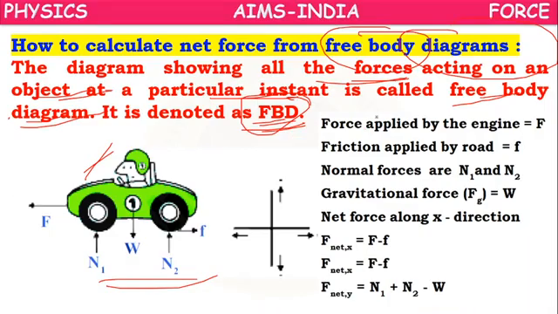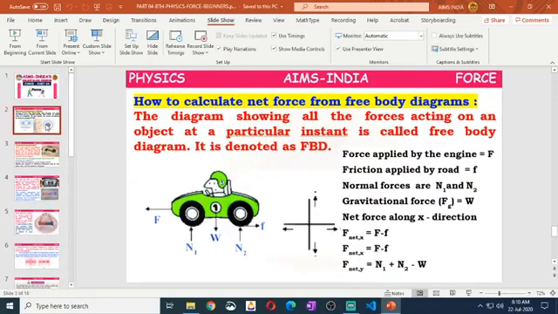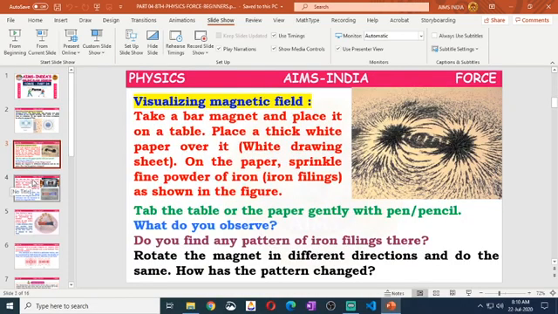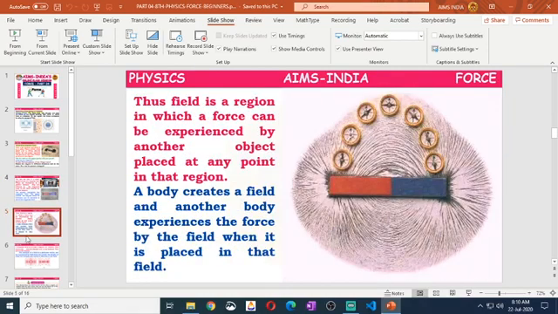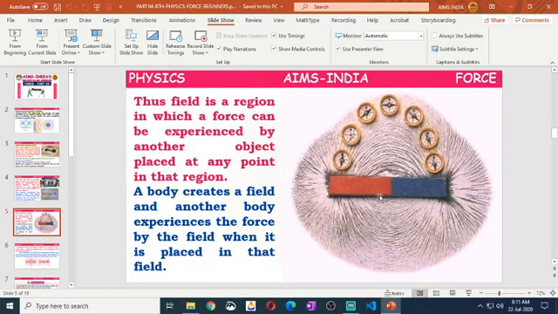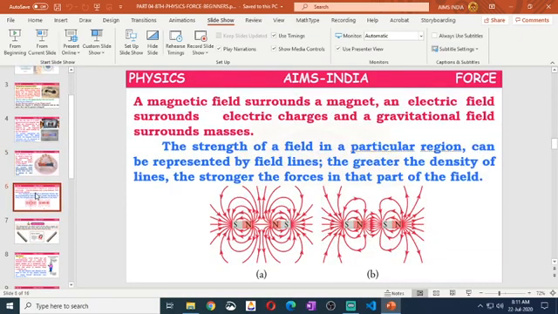Okay children, what have we learned today? About field: magnetic field, electric field, gravitational field. What is a field here? A field is a region in which force can be experienced by another object. One object creates the field, the other experiences the field. But a field may be stronger like this or weaker like this.